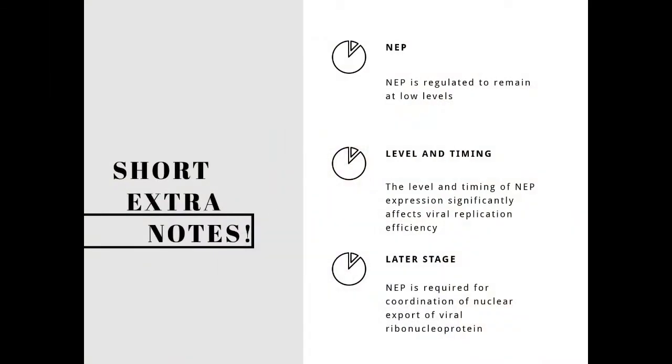This interaction also contributes to the regulation of NEP mRNA splicing. NEP is regulated to remain at low levels to avoid negative effects on viral transcription during the early phase of infection. In other words, the level and timing of NEP expression significantly affects viral replication efficiency.